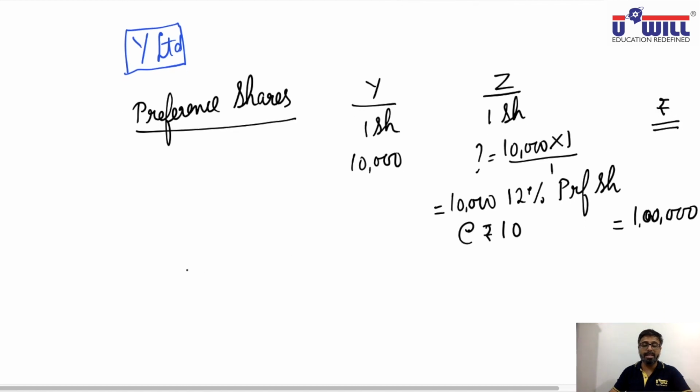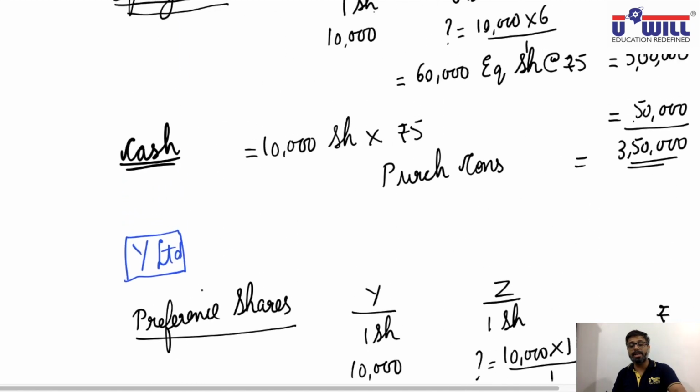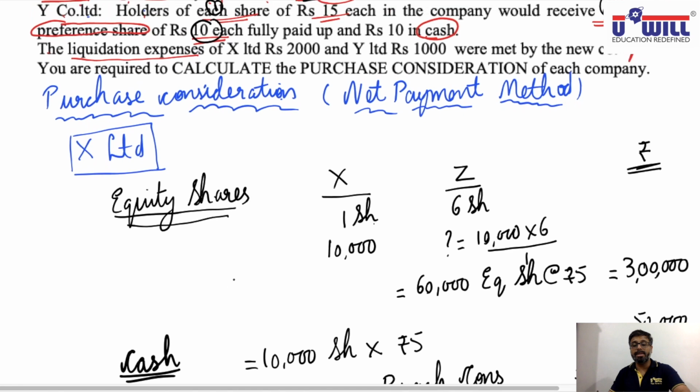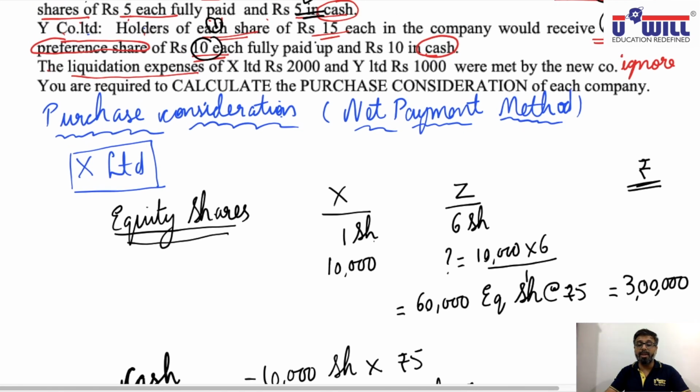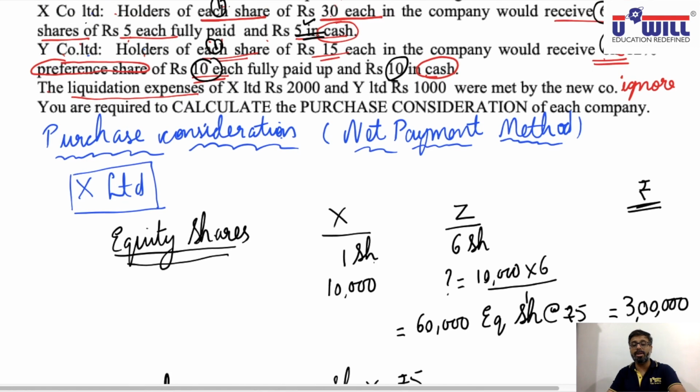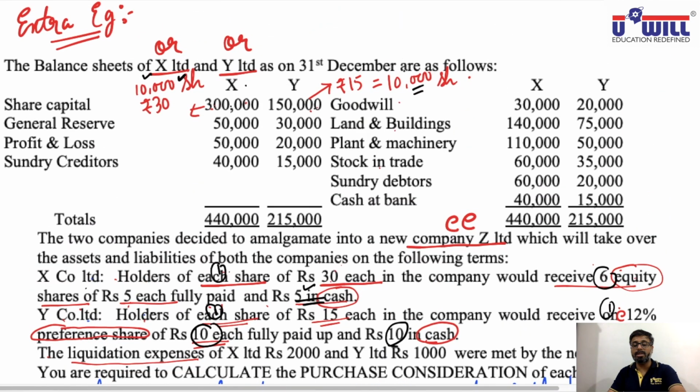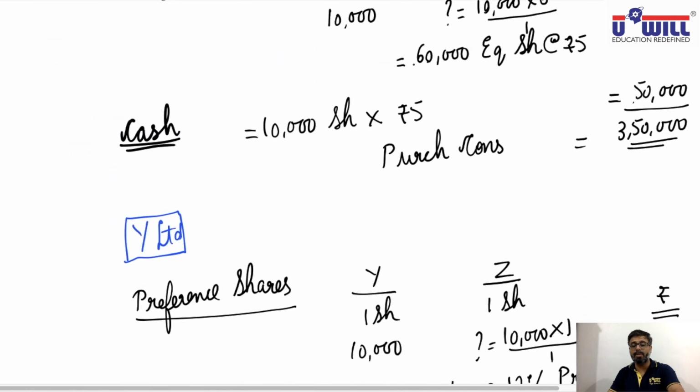Now here again the next mode of payment is cash. And what is mentioned regarding the cash payment? It is clearly given, like they were paid 5 rupees in cash, here they are paid 10 rupees in cash. And as we already saw, there are 10,000 shares, so every share will get 10 rupees in cash.